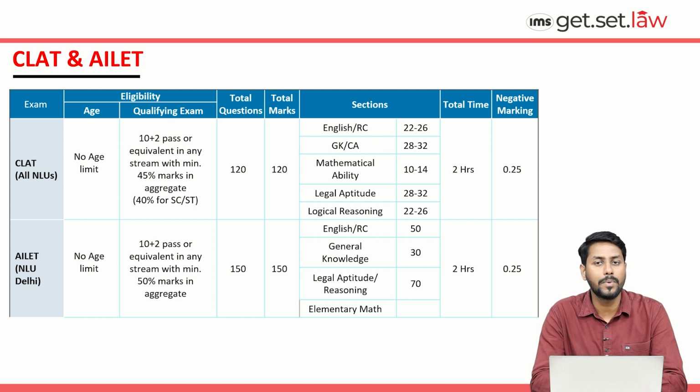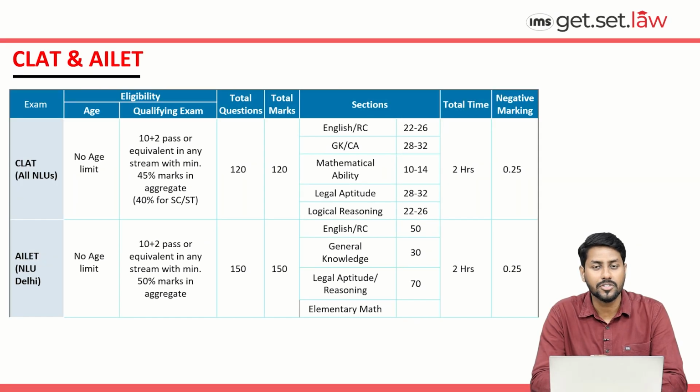Now we will be discussing the eligibility criteria, the syllabus of these two examinations, and then the strategy for them. Students, if we talk about the first examination, that is CLAT, and its eligibility criteria, there is no age limit. Anyone of any age can attempt this examination. The score you need in 12th standard is an aggregate of 45%, and if you belong to the SC or ST category, then 40% is required in your 12th standard.